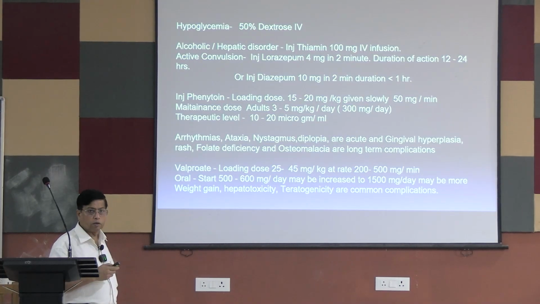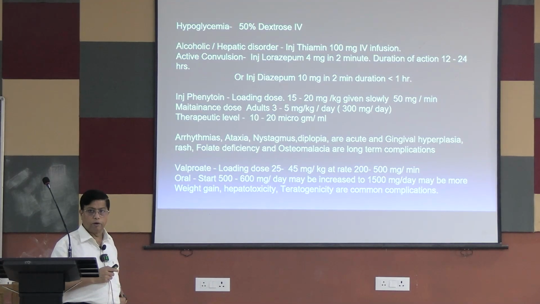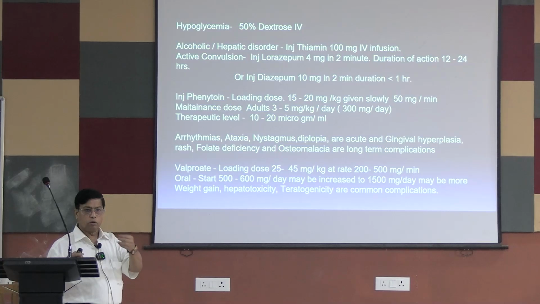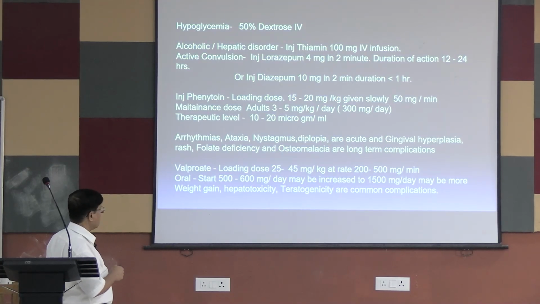If it is status epilepticus, or recurrent causes are evident, then you should start. You give a maintenance dose of 3 to 5 milligram per kg per day, 300 milligram per day. It is important to know the therapeutic level of phenytoin, because phenytoin has many neurotoxicities, like nystagmus and involuntary movements. If the patient is getting phenytoin and comes with nystagmus, then you have to determine the serum level of phenytoin. Normally it is 10 to 20 microgram per ml.